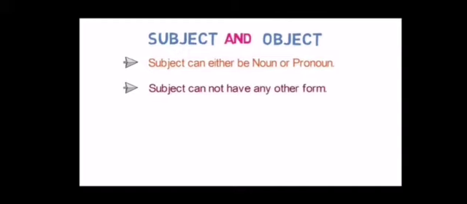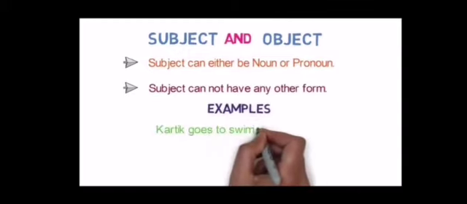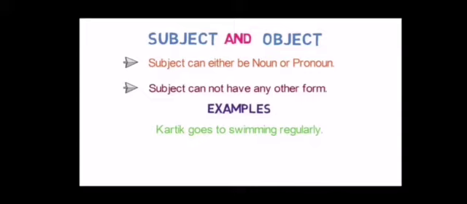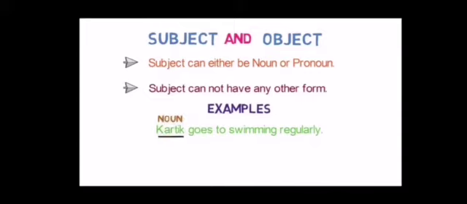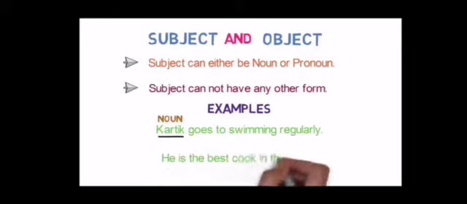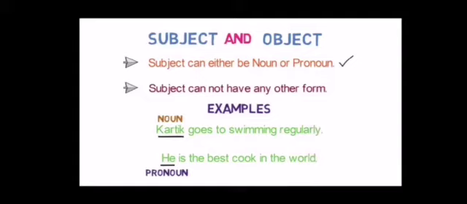Now see, subject and object, we can use the gerund both ways. A subject can either be a noun or pronoun. A subject cannot have any other form. Now see the example. Karthik goes to swimming regularly. Here Karthik is a noun and swimming is used as a gerund. He is the best cook in the world. Here he is used as a pronoun, which means with a gerund we use a noun or pronoun both.